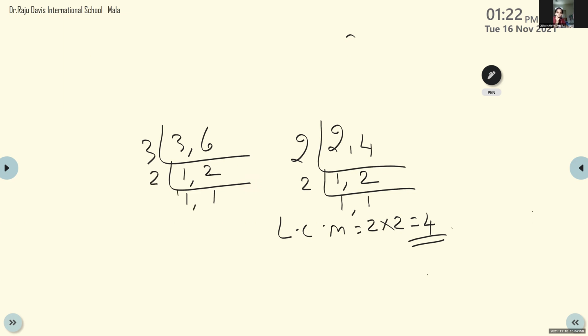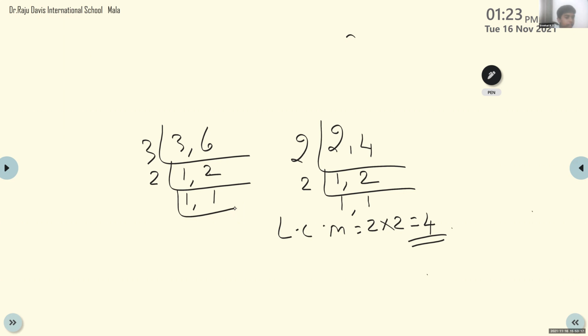Why? The second question, ma'am, 3 and 6. I did that, and 3 and 6 is in 3's multiplication table. Then I divided it and got 1 and 2. And 1 and 2 is in the 2's table.